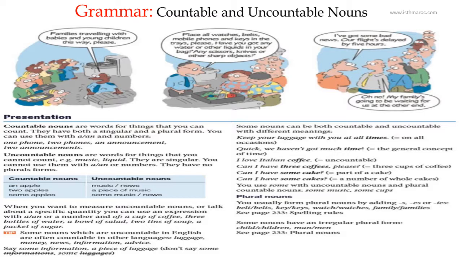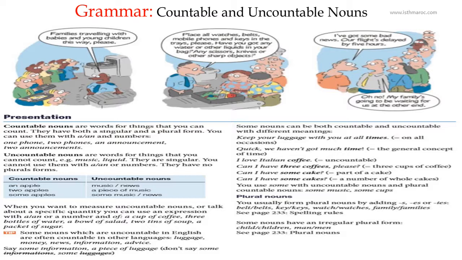So let's go. Let's read the three first paragraphs and explain the course in detail. Okay, the first one says, families traveling with babies and young children, this way, please. Two, place all watches, belts, mobile phones, and keys in the trays, please.